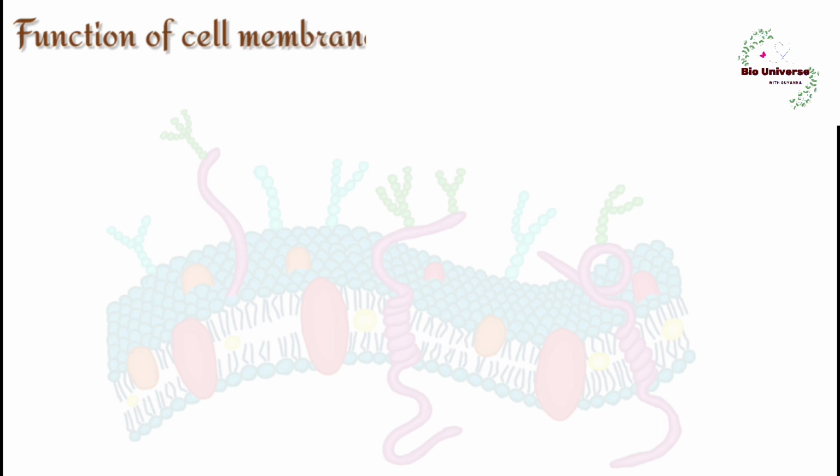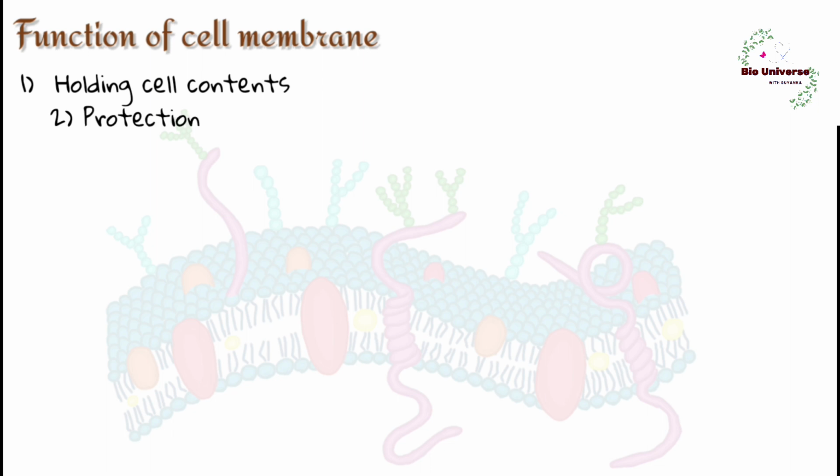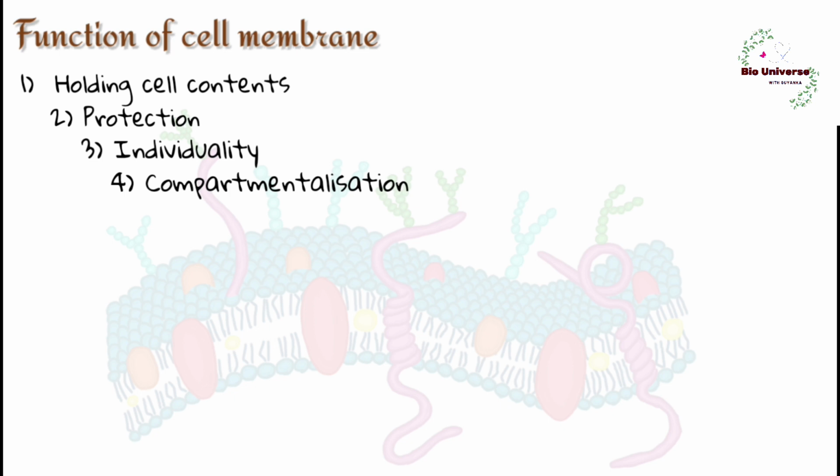Functions of cell membrane. 1. Cell membranes hold the semifluid protoplasmic contents. 2. Plasma membrane protects the animal cells from injury. 3. Plasmalemma maintains the form and individuality of the cell. 4. Cell membranes separate the cells from their external environment and cell organelles from cytosol. 5. Cell membranes possess antigens which determine blood grouping, immune response, acceptance or rejection of a transplant.